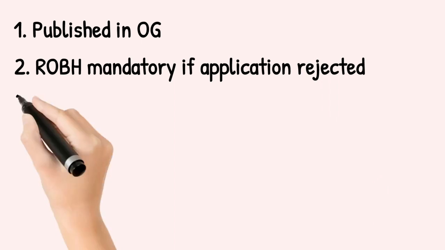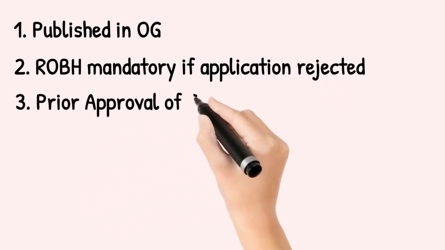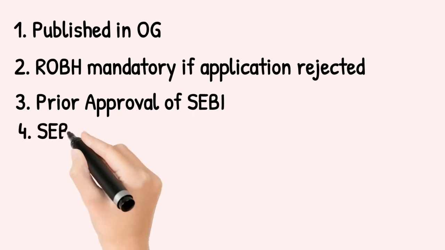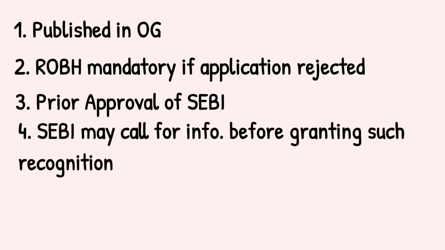Once stock exchange gets its recognition, then whenever stock exchange wants to change its rules and regulations, bylaws, it has to take the prior approval of Sebi. There may be a case where Sebi may conduct inquiries and call for information or conduct inspection before granting recognition.